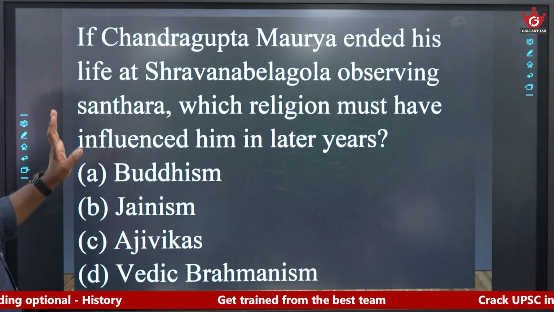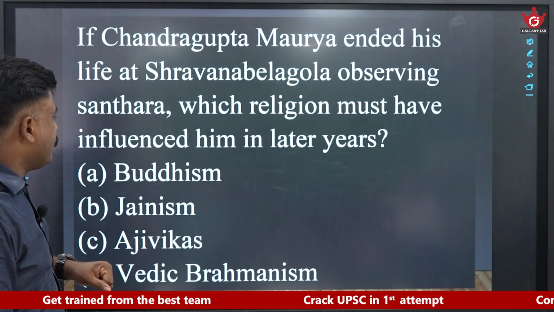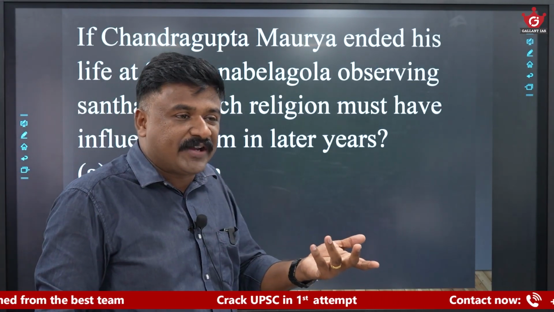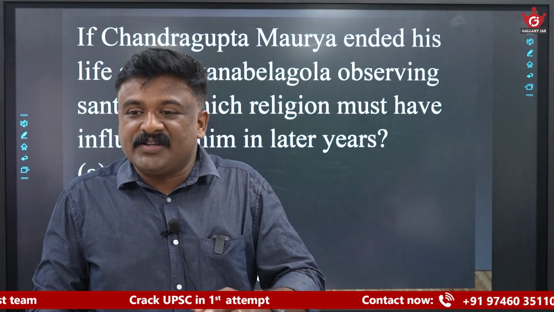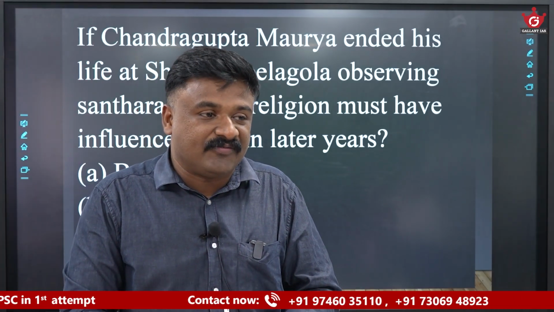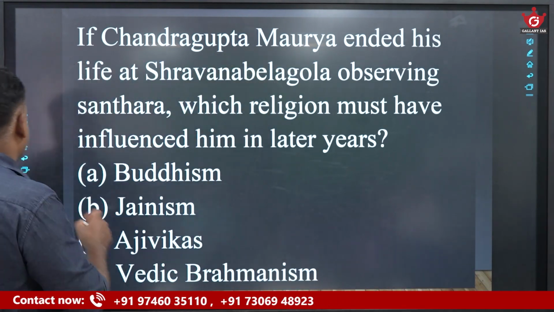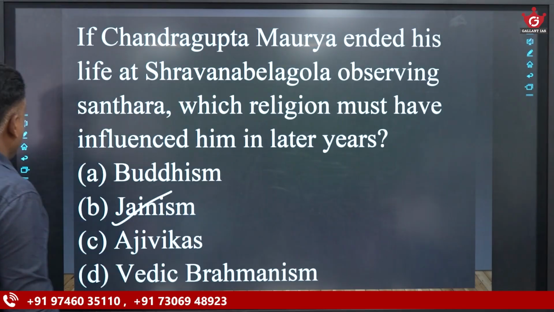If Chandragupta Maurya ended his life at Shravanabelagola observing Sallekhana, which religion must have influenced him in later years? This way also you can expect a question. Sallekhana, fast unto death, is part of Jainism, obvious. You must know it is Jainism.